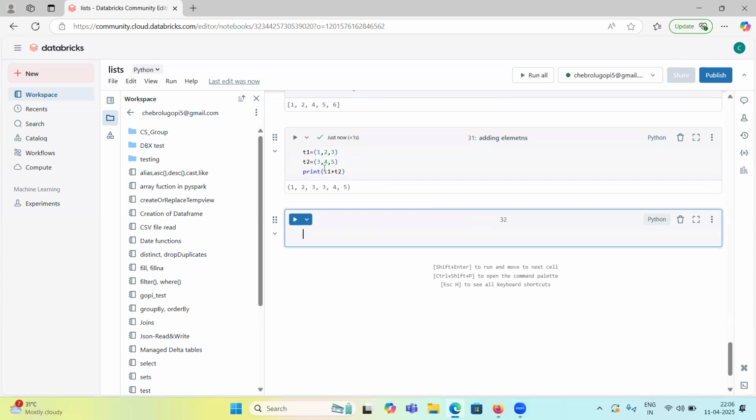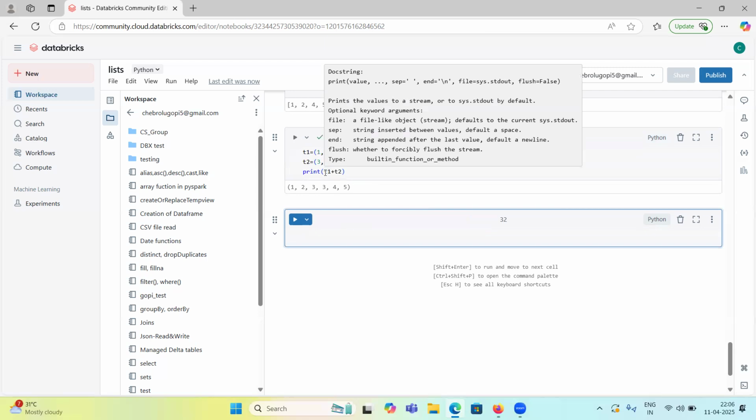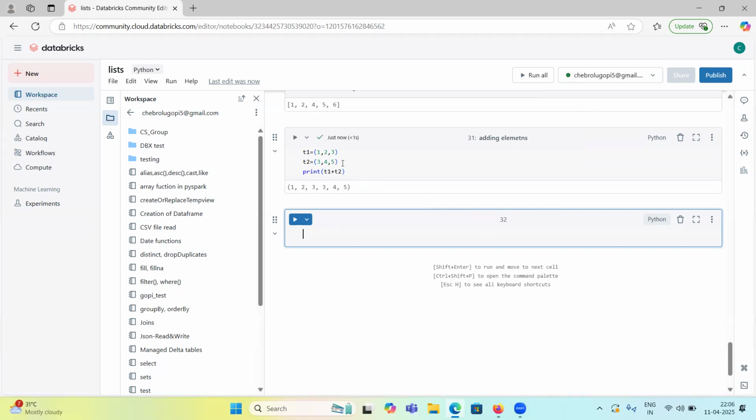So 1, 2, 3 and 3, 4, 5, they are concatenated. To add two tuples, you can use the addition operator and print.